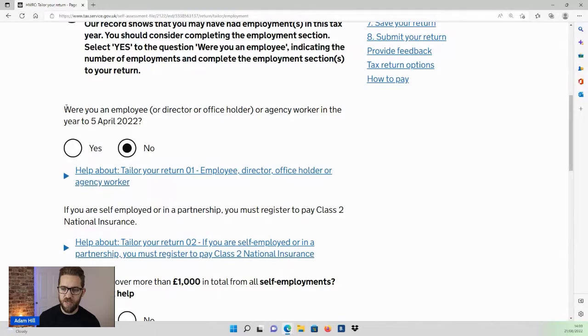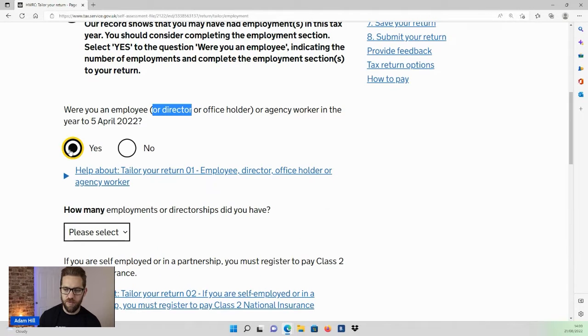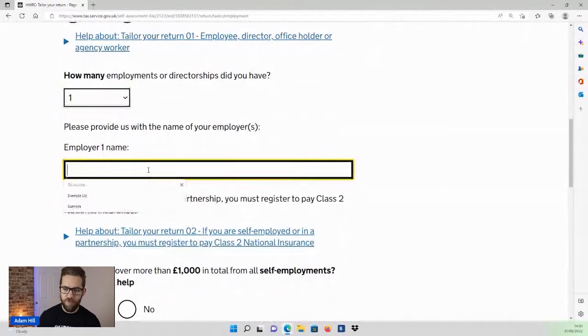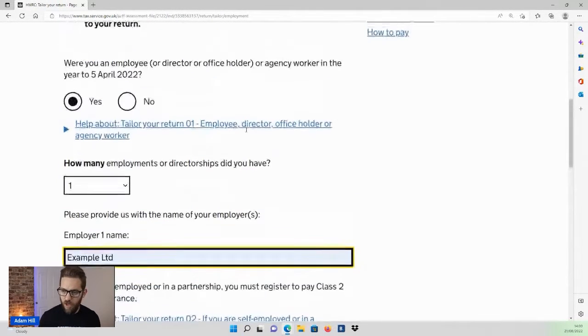So the first question does relate to our limited company operators. Were you an employee or director? Okay, that applies to us here. So I'm going to say yes. I'm going to select one directorship and I'll put an example as the name of the company.